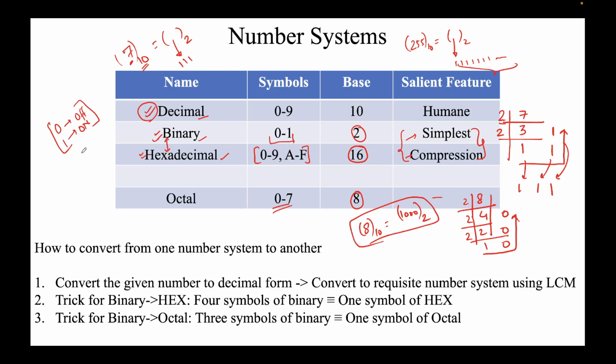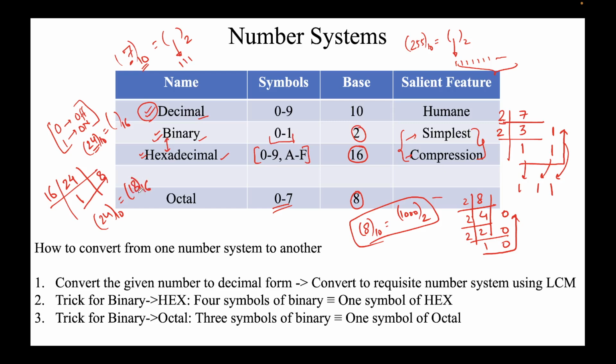So let's say I want to write 24 in hexadecimal. In base 16, what does this number look like? Very simple. The divisor is 16 because the base is 16 here, and the dividend is 24. 16 ones are 16, that's the quotient here, and the remainder is 8. I told you, write from here to here. So 24 in the decimal number system will come out to be 18 in the hexadecimal number system.